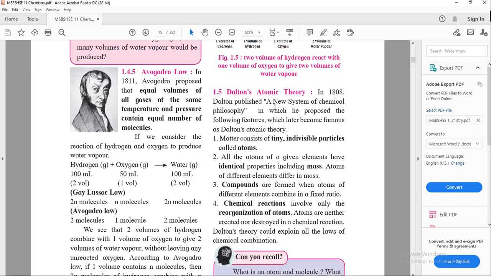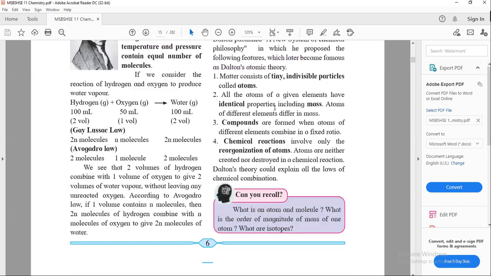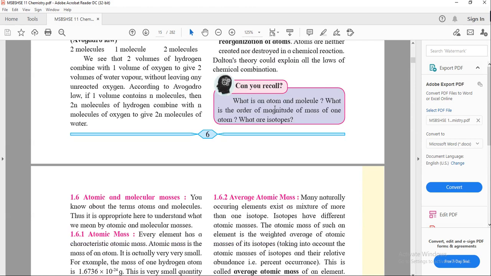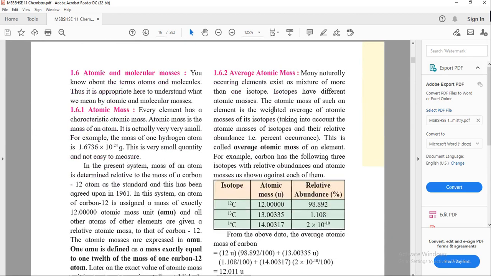Now the next is 1.5, Dalton's atomic theory, which is not there in your syllabus, it is deleted. So we'll move towards atomic and molecular masses. It is an important topic. What is an atom? You know about the atom and molecules now. So we'll see what atomic mass is.